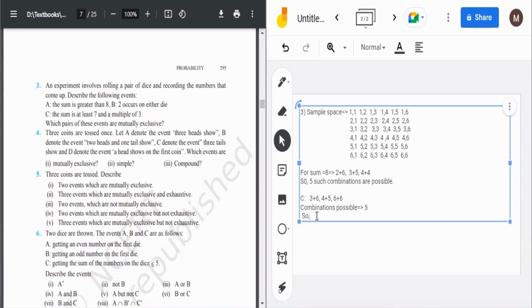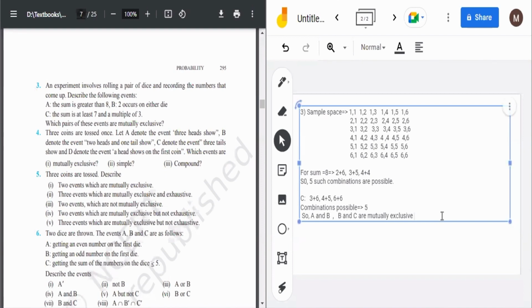So A and B, or B and C, are mutually exclusive. Okay, because in B we are getting only 2 plus 2, 4, and in the other two, one has sum greater than 8 and one has sum at least 7. So 2 plus 2 will not be there in both. And A and C are not mutually exclusive as I told you, because here also we are getting a sum of 9 and 12, and here also. So actually A and B and C are mutually exclusive.